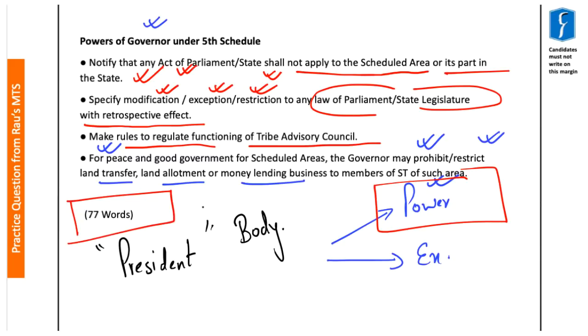Now you need to understand here that it goes without saying that the powers of the governor cannot override the powers of the President. This aspect was decided in the Constitution Bench judgment of the Supreme Court in the case which has been highlighted in the Focus magazine.